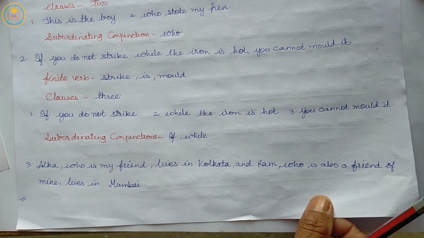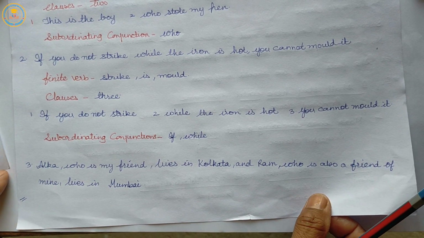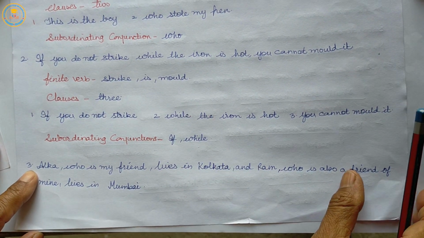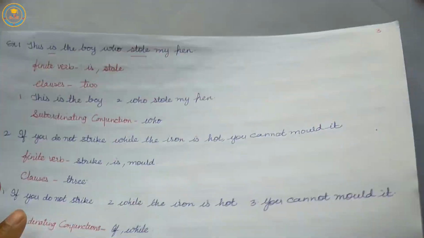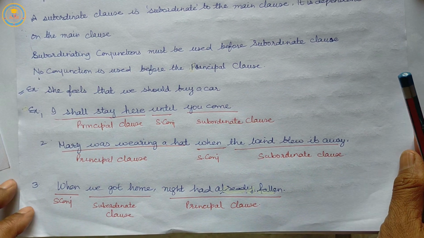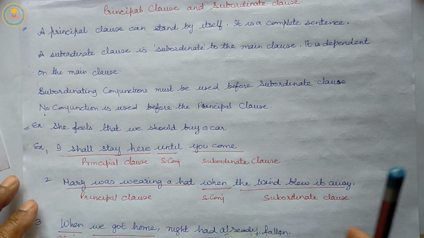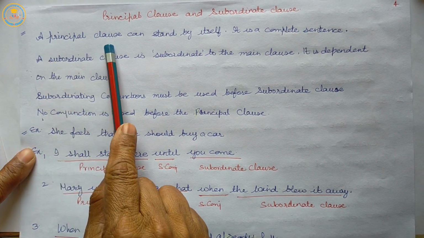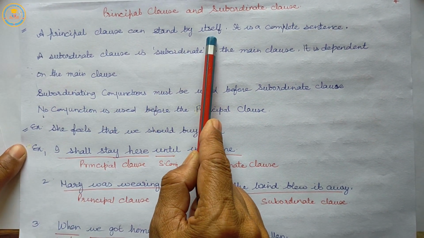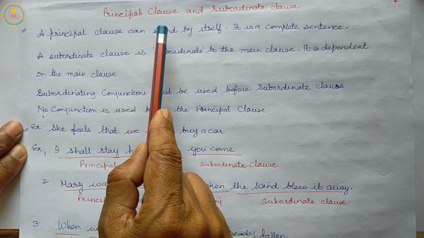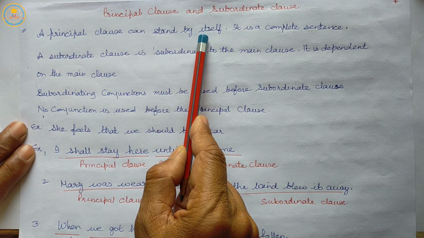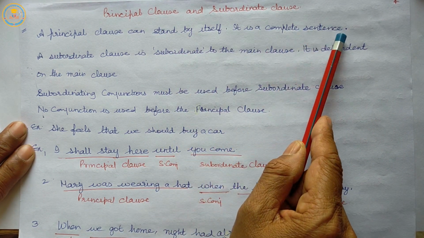So, like this, you can make sentences and try to find out the finite verbs, the clauses and subordinating conjunctions yourself. Let us move to our next topic, that is principal clause and subordinate clause. A principal clause can stand by itself. That is the main independent clause. It is a complete sentence.